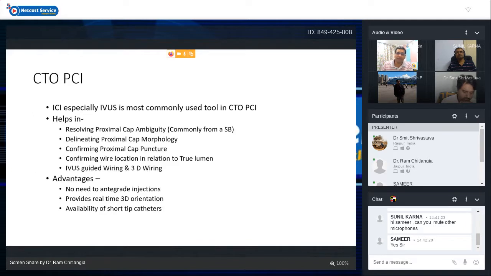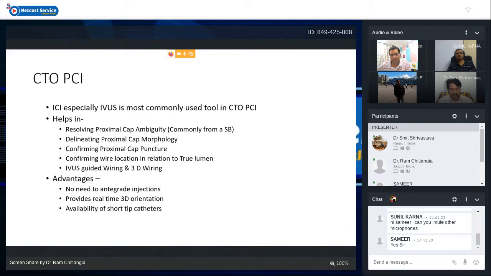In CTO PCI, IVUS can also help us significantly. It helps in resolving proximal cap ambiguity. Commonly, the IVUS will be done from a side branch, and we can see where the proximal cap is. You can see the proximal cap morphology. You can confirm the proximal cap puncture. You can confirm the wire location in relation to the true lumen.